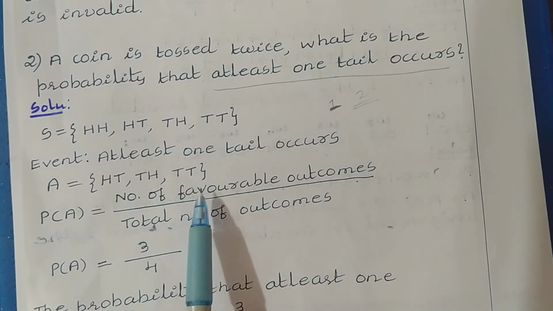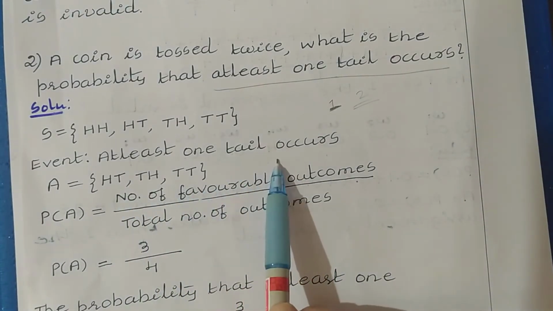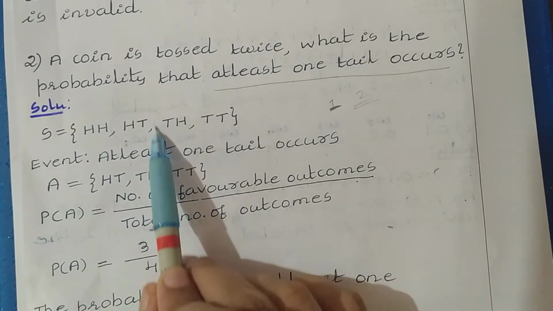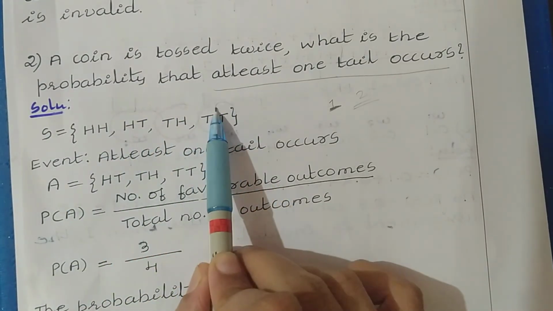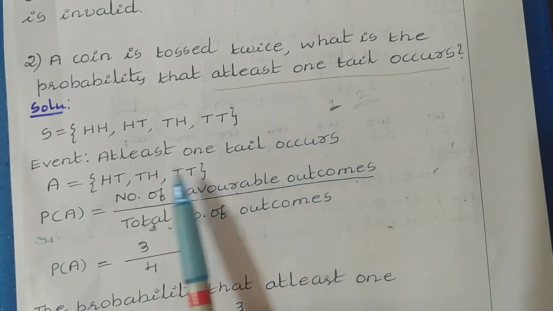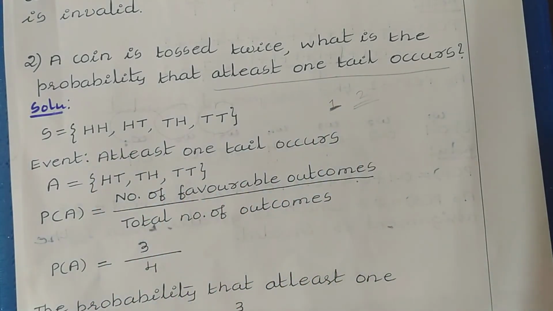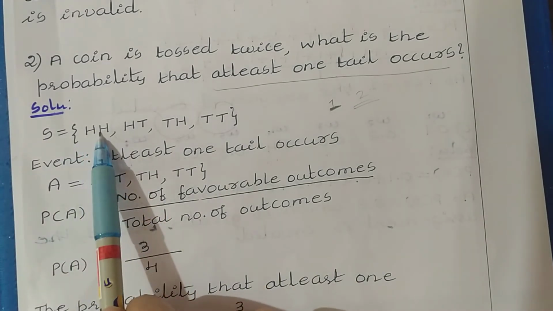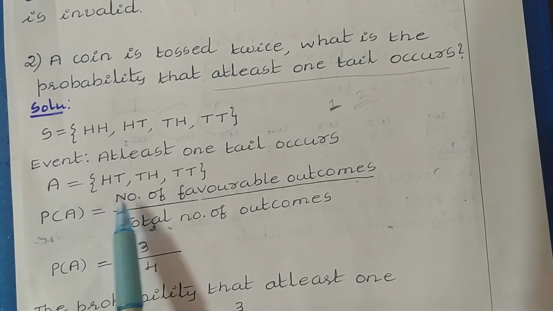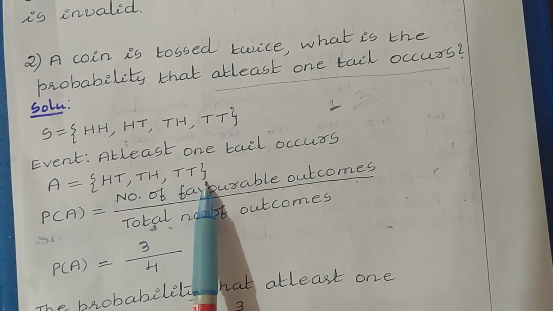The outcomes which satisfy this condition are HT, TH, TT. We can't take HH because in the event they have given the condition at least 1, so the outcome has to contain a minimum of 1 tail. So here we have the event A equal to HT, TH, TT.